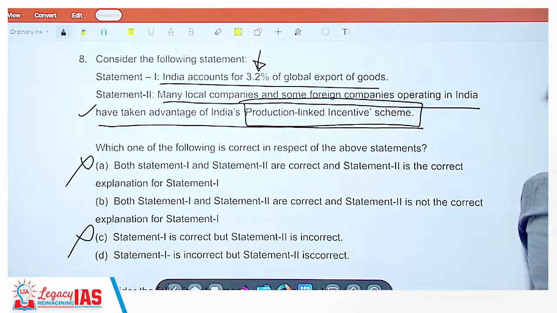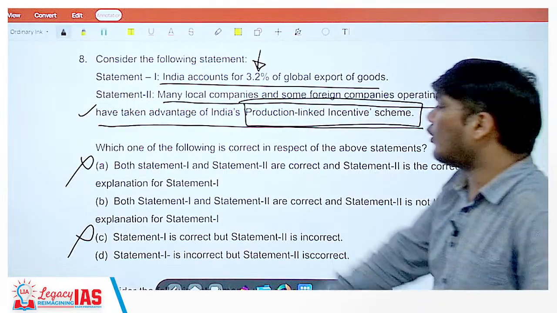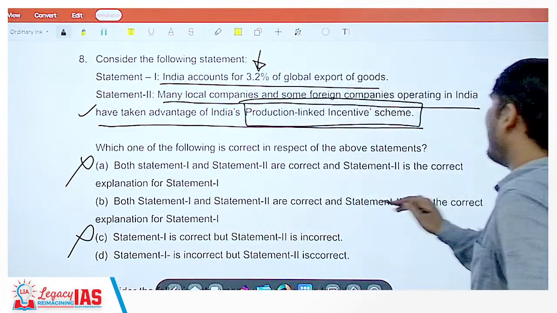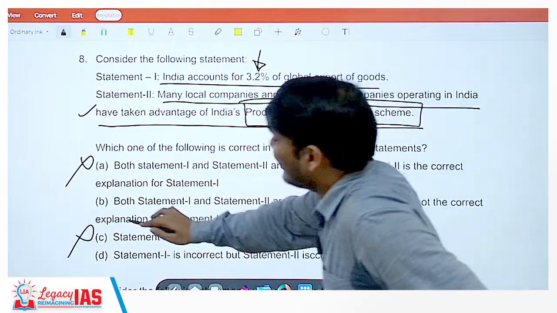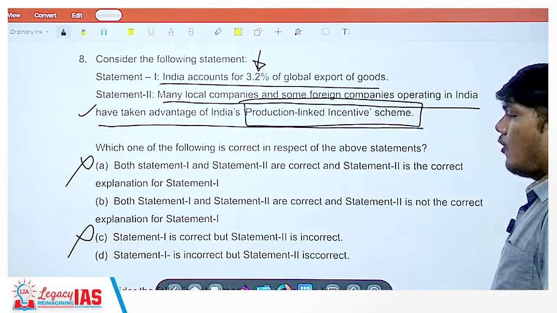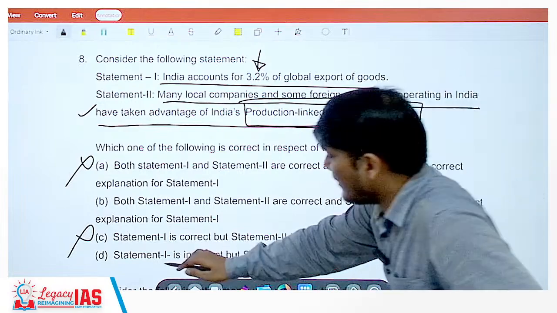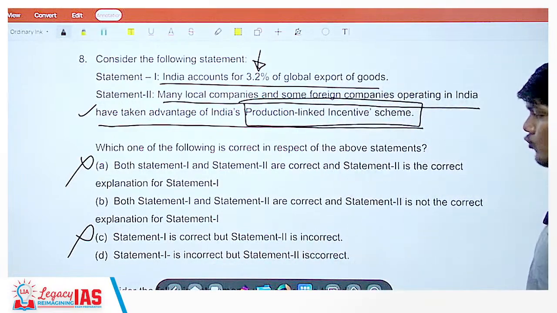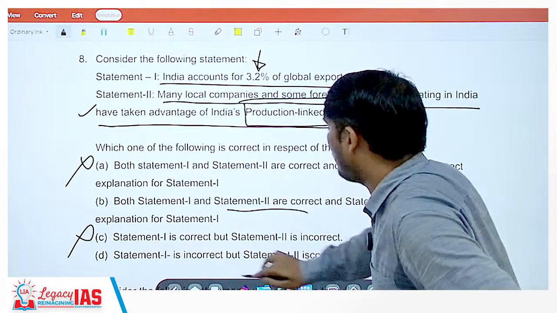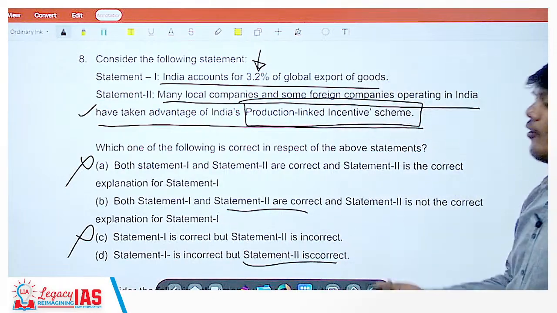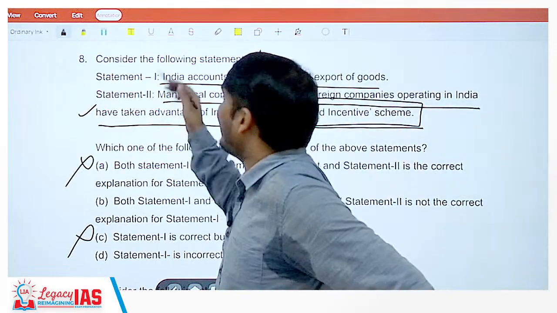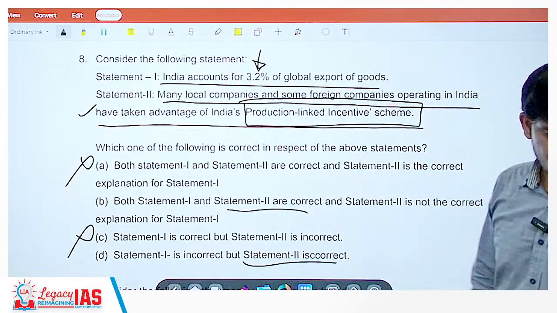Now we are left with two options. One option says that both statements 1 and 2 are correct and statement 2 is not the correct explanation. The other says statement 1 is incorrect and statement 2 is correct. So in both the options, statement 2 is assumed to be correct. We now have to understand whether statement 1 is correct or not.